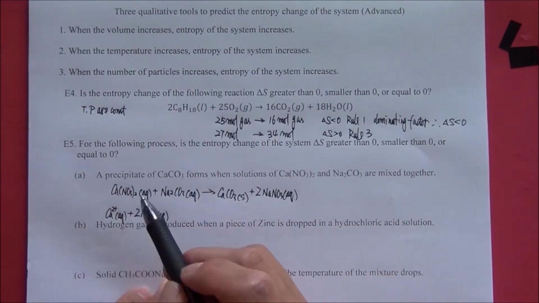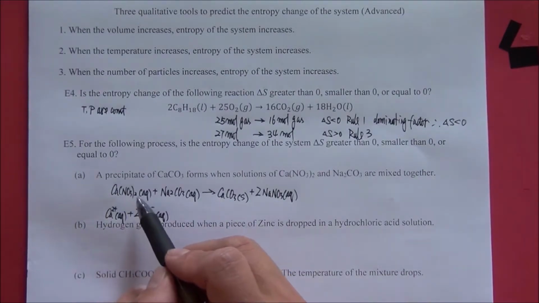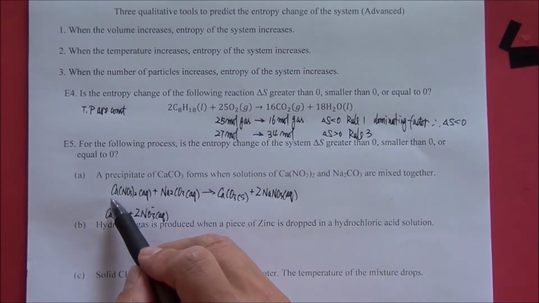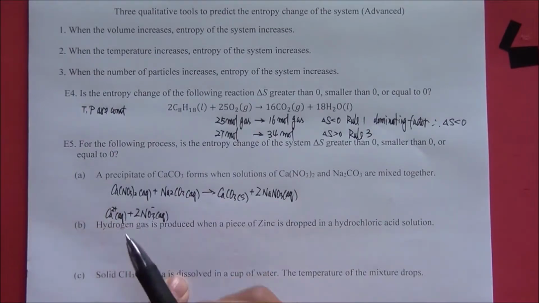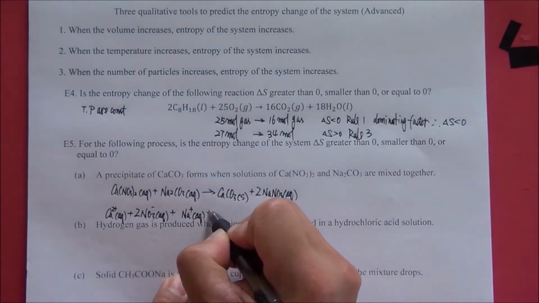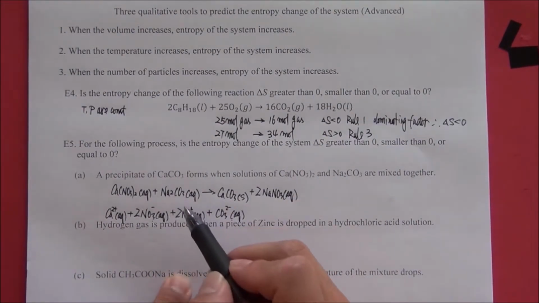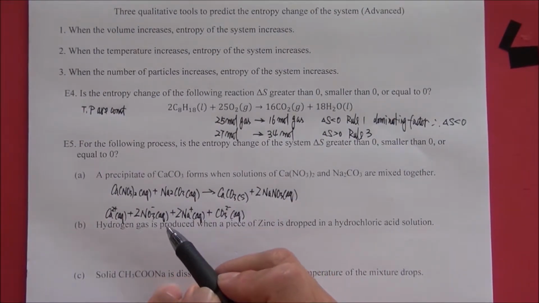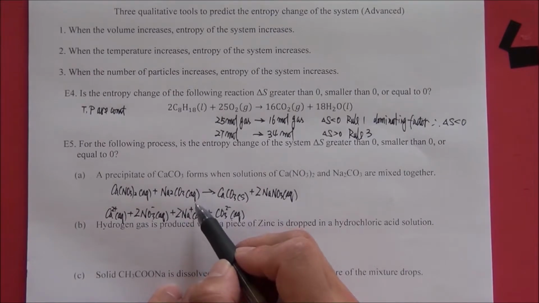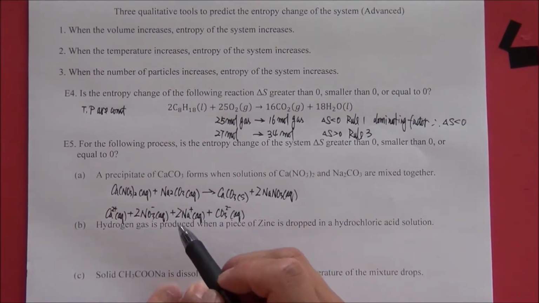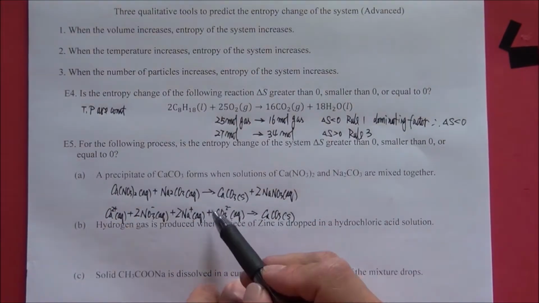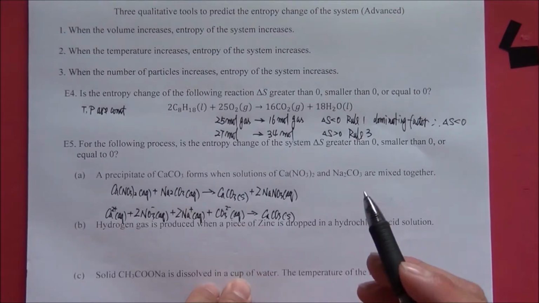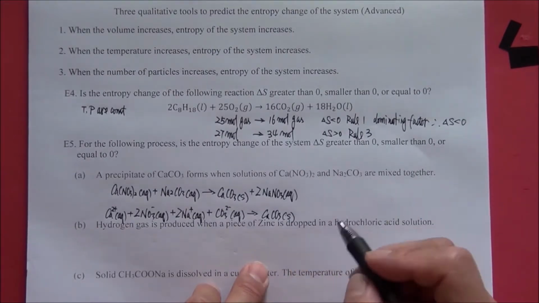Calcium nitrate is soluble and it is a strong electrolyte because it is an ionic compound. It is between metal and nonmetals. Sodium carbonate is also a strong electrolyte and it is soluble. Therefore, it will produce sodium ion and carbonate ion. Calcium carbonate is insoluble, so it will remain in molecular form.